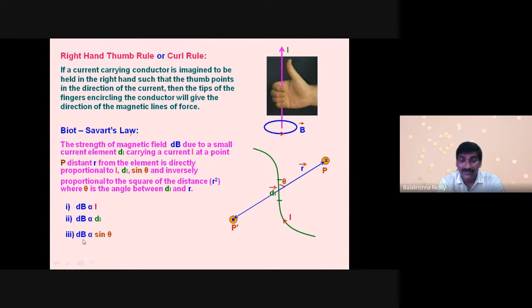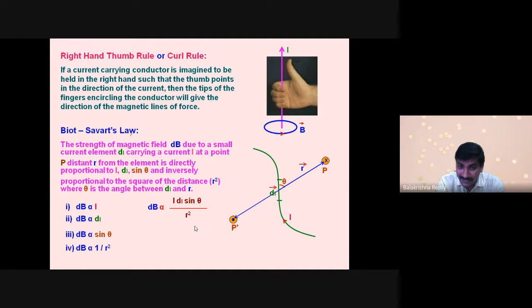It is also proportional to sine theta, since it depends on the direction. If it is parallel, there may be no magnetic field. As well, it is inversely proportional to the square of the distance. Now these four points I am writing in one formula that you can see here: dB is directly proportional to I dl sine theta by r square.